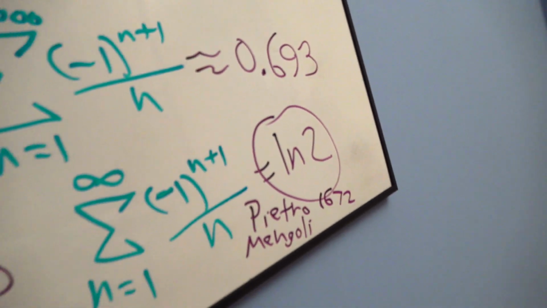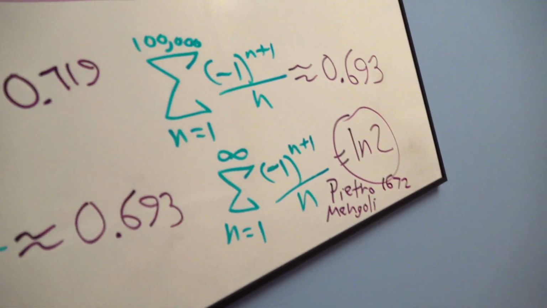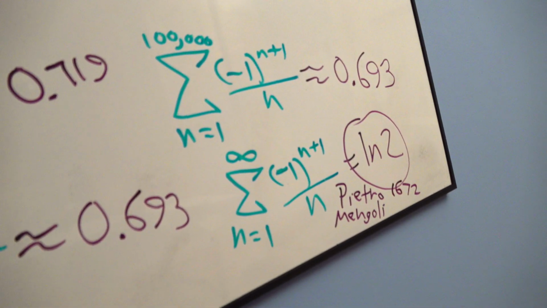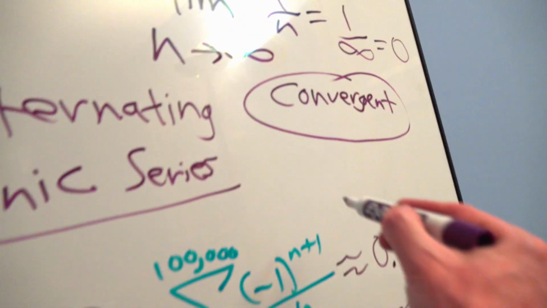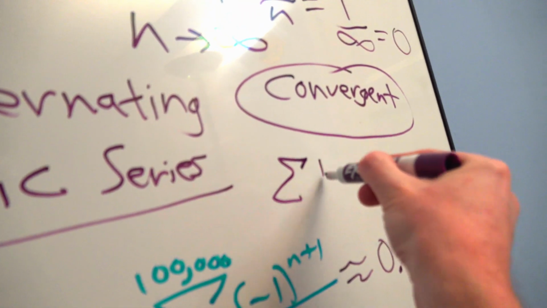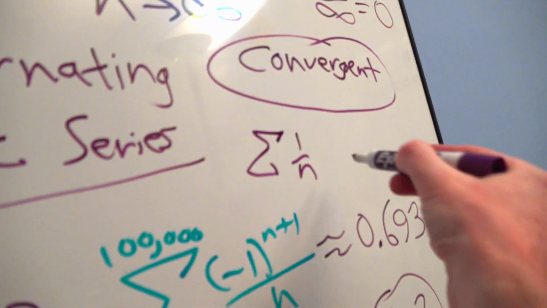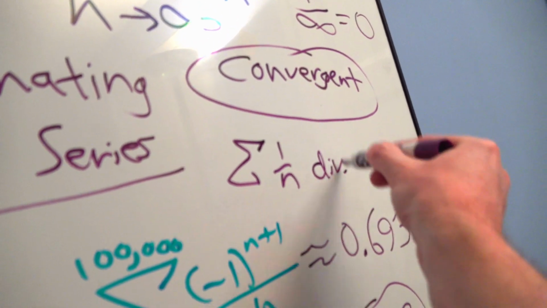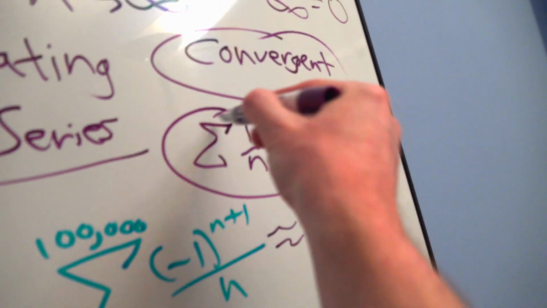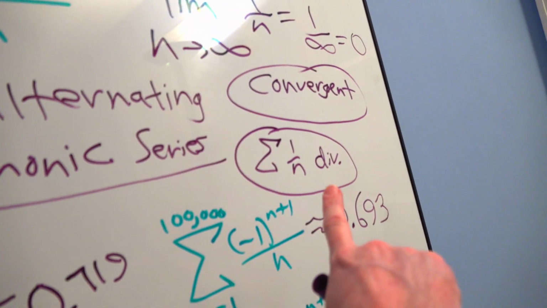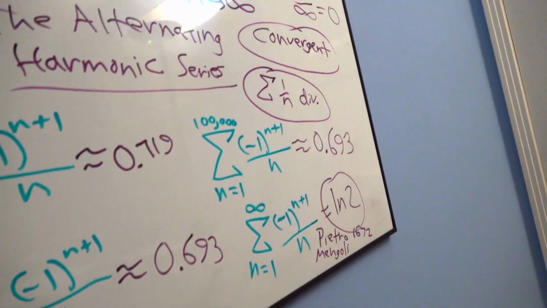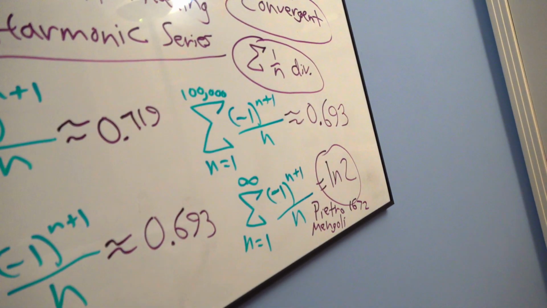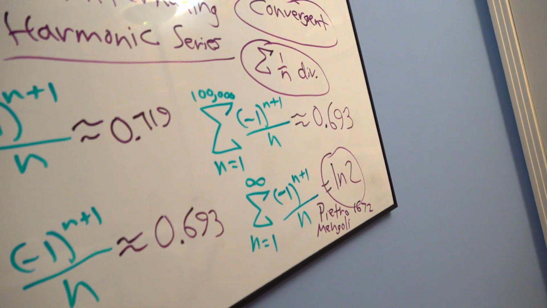I mean, the natural log had just been discovered in the 1600s. In 1672, he published his result in a book. And guess what? In the same book, he actually proved that 1 over n without the oscillator is divergent. He became the first human being to prove this beyond a shadow of a doubt. Even though other mathematicians surmised it was divergent, he proved it was divergent. Amazing in 1672. Pretty good for somebody who's not in the top 100, but I'm sure he's in the top 200 somewhere.